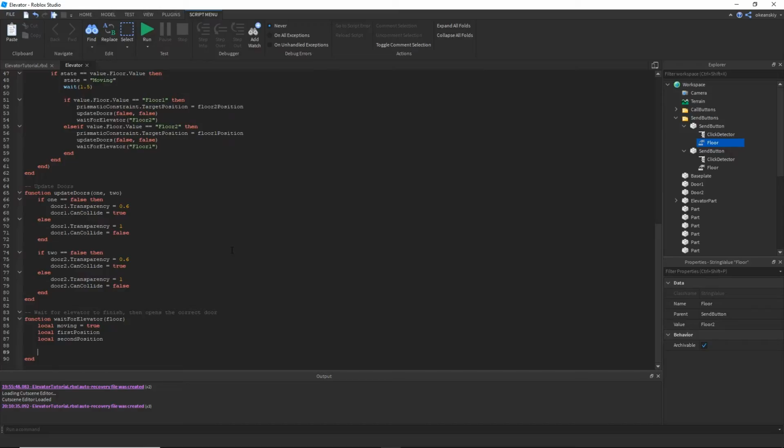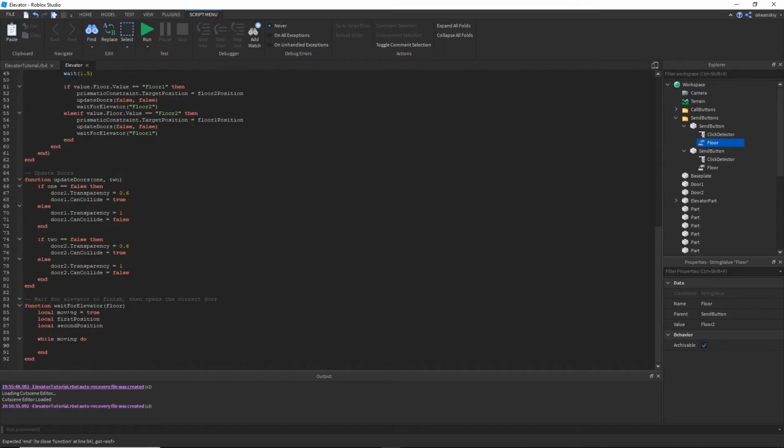And if there's a difference between the two, that means the elevator part is still moving. If they're the same, that means the elevator stopped moving, so we set moving to false, and then we can continue. So it's going to look like this. While moving, do. So moving right off the bat is true, so this is going to run right away. First position is equal to elevator part dot position.